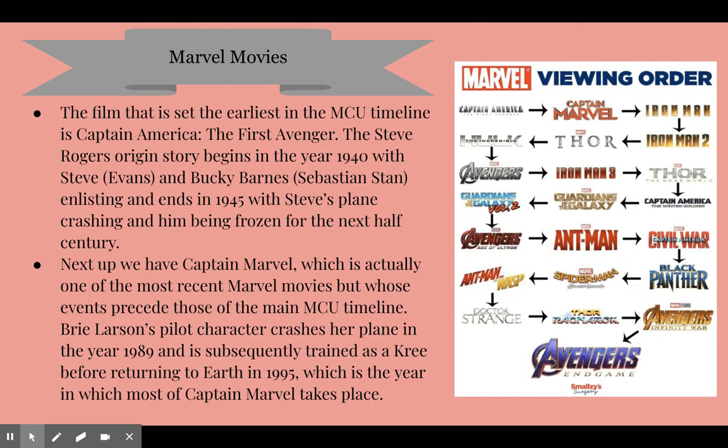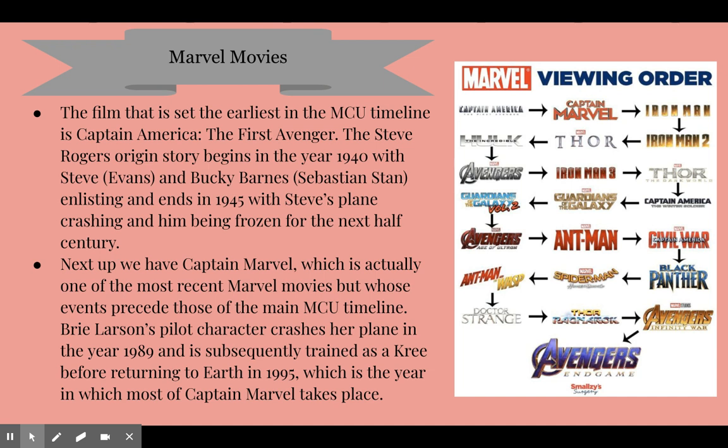Looking at this paragraph, I'm going to read it to you guys, and I would like for you to mark down or make a mental note of every time you hear a chronological keyword, which is going to be one of these words. So, the film that is set the earliest in the MCU timeline is Captain America: The First Avenger. The Steve Rogers origin story begins in the year 1940 with Steve Rogers and Bucky Barnes, Sebastian Stan's, enlisting and ends in 1945 with Steve's plane crashing and him being frozen for the next half century. Next up, we have Captain Marvel, which is actually one of the most recent Marvel movies, but whose events precede those of the main MCU timeline.